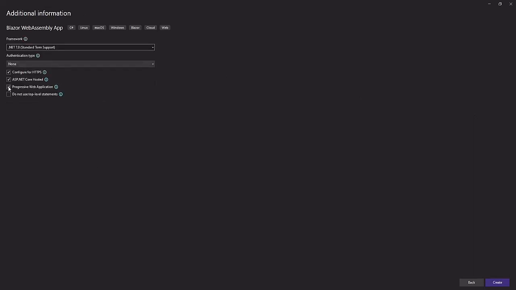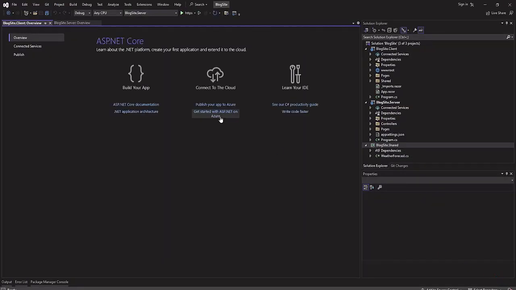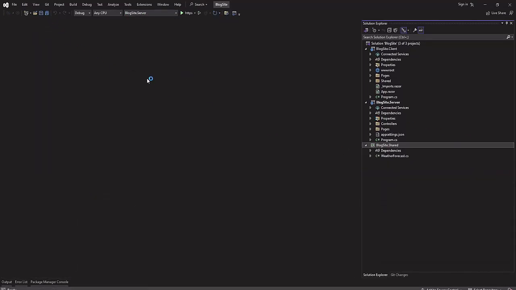You can check these three: configure HTTPS, ASP.NET Core hosted and progressive web app, and I will go with .NET 7 because I don't have .NET 8 available. So let's create. Okay, the project has been created, and close all this, and I will also run this project to see if everything is okay or not.